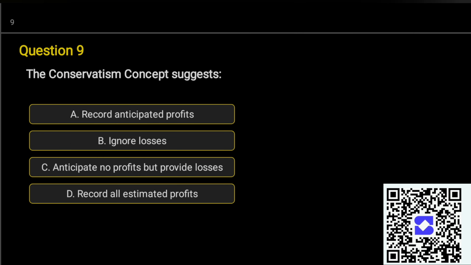Question 9. The conservatism concept suggests A. Record anticipated profits, B. Ignore losses, C. Anticipate no profits but provide losses, D. Record all estimated profits. Correct answer is option C.